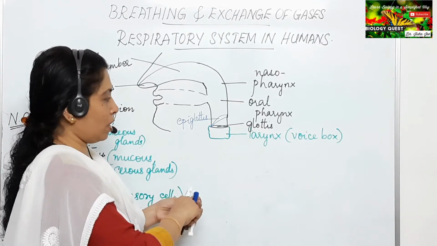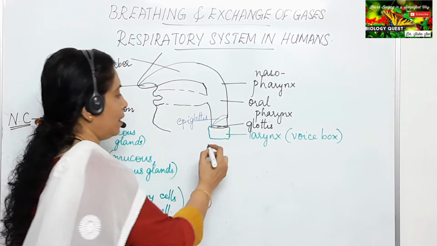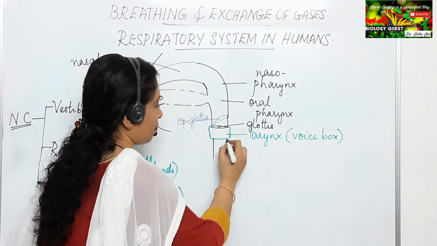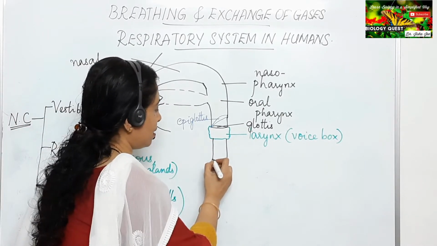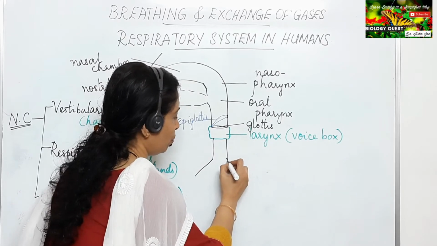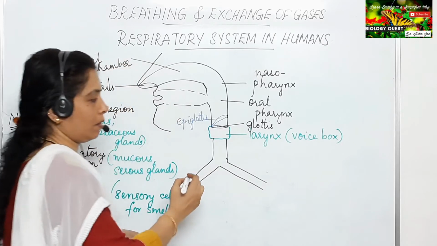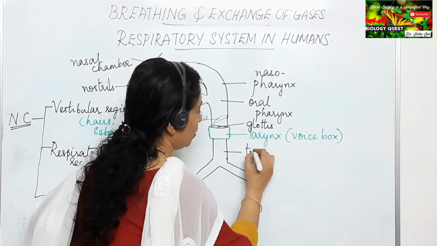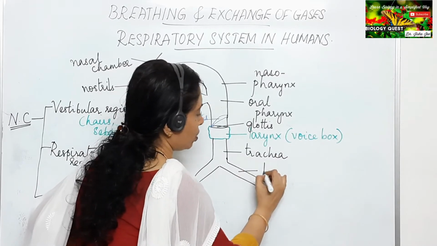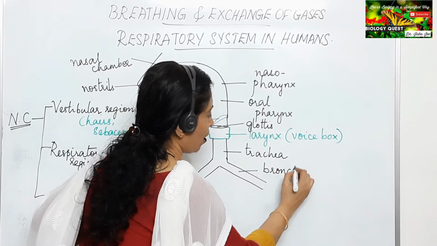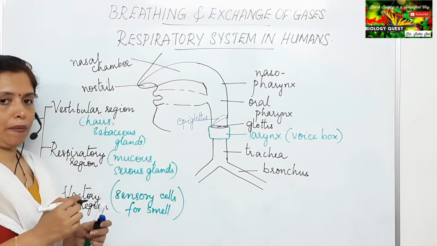Now the next region of the respiratory tract is the trachea. The trachea divides into two. The two branches of the trachea are called the bronchi. Bronchus is singular, bronchi is plural.